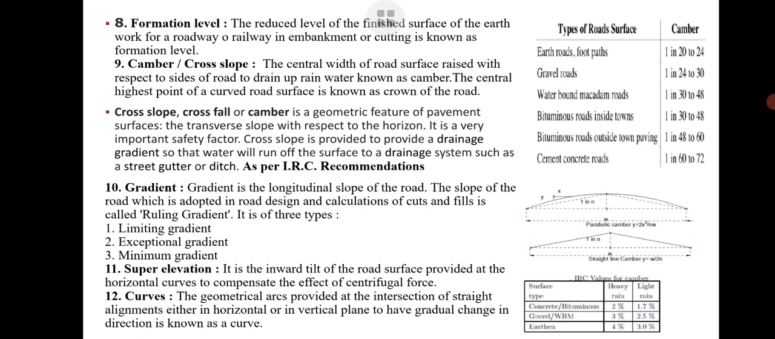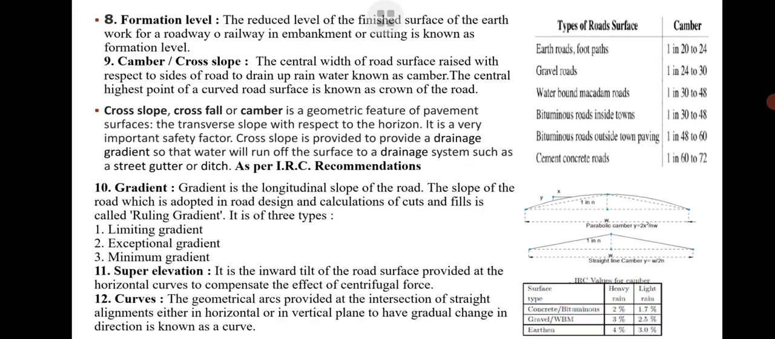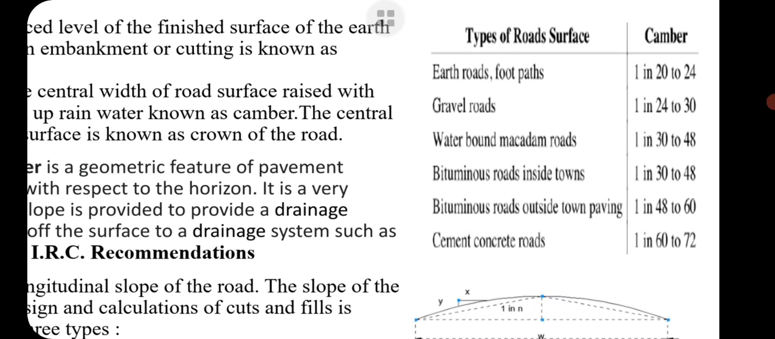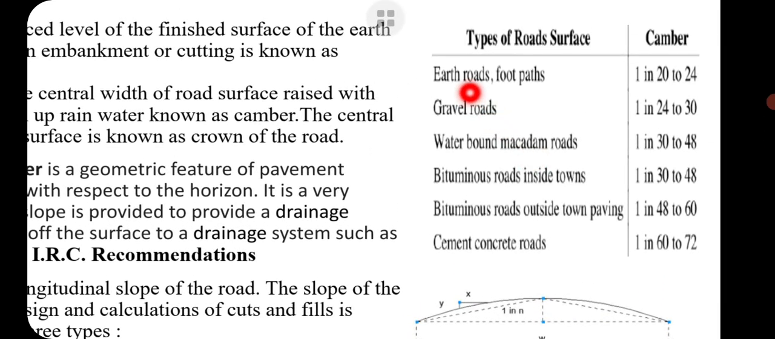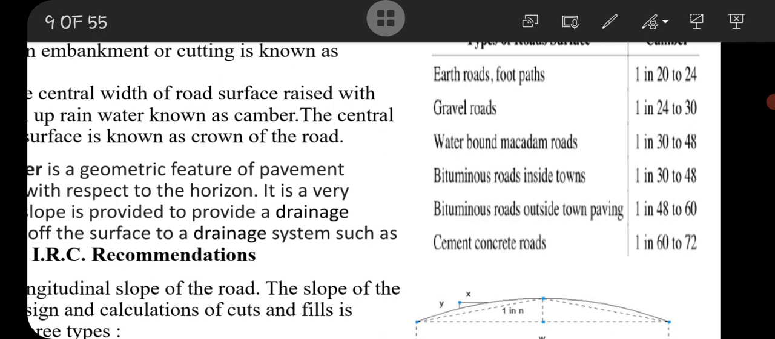Then formation angle already discussed, camber or cross slope already discussed. Then what are the minimum values of camber or cross slope? For earthen road, where the superiority of the road is less, the camber provided is more, and for a superior road the camber provided is less, because the larger the camber, the lesser the speed. Generally the limit of the camber is half of gradient. Limit of camber is half of gradient. On the next point we will discuss gradient.